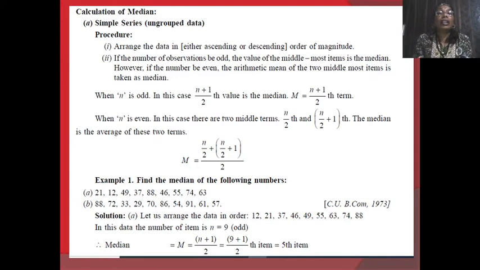That is, the th term is used for the position, and therefore median is calculated by the (n plus 1) divided by 2 th term.